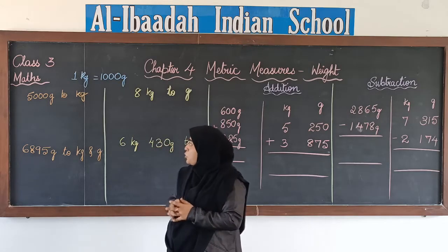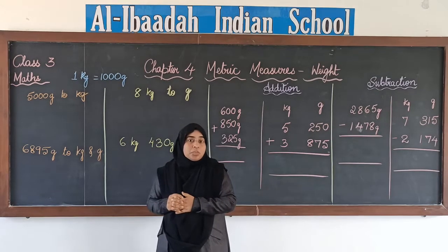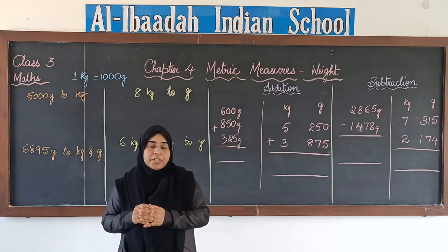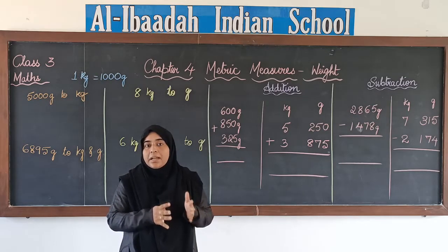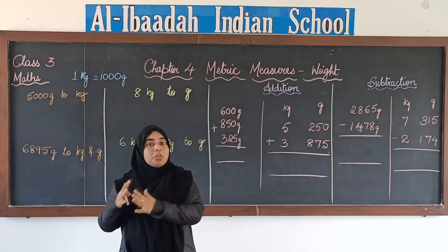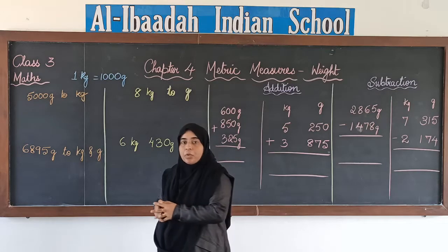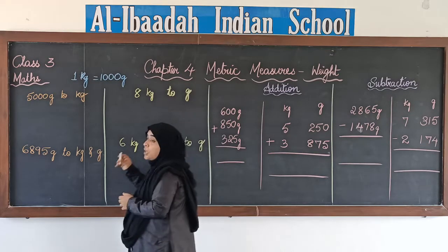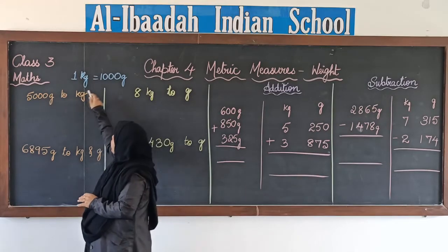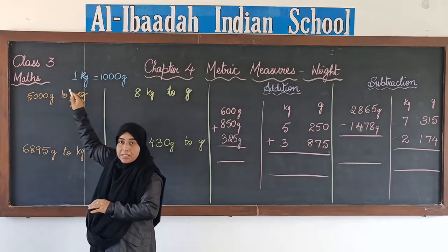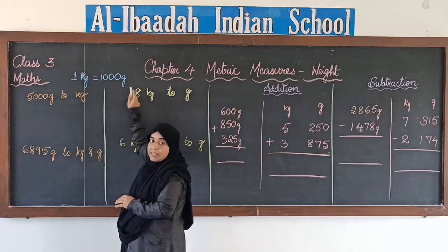Fine. So now to measure the weight we need to know certain units. We need instruments, and when we have instruments we need to have some units also to measure the weight. Today we are going to use two units when we measure the weight, that is kg and grams. Kg means kilograms and g means grams.